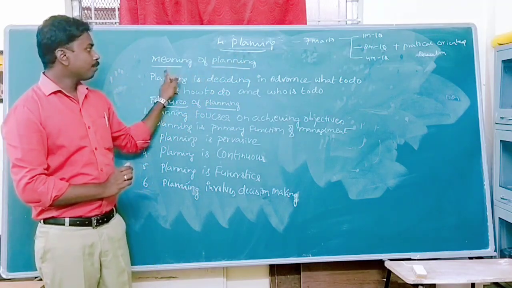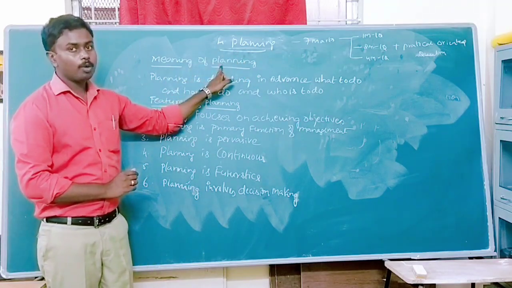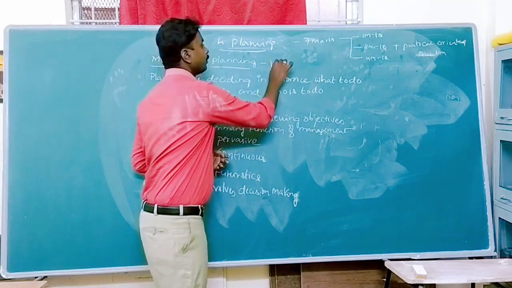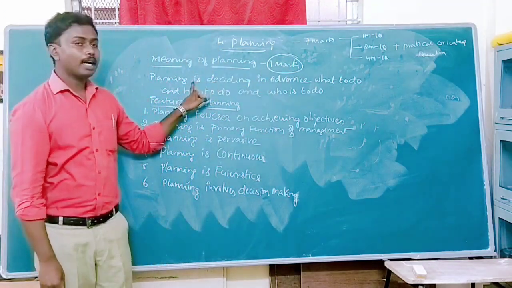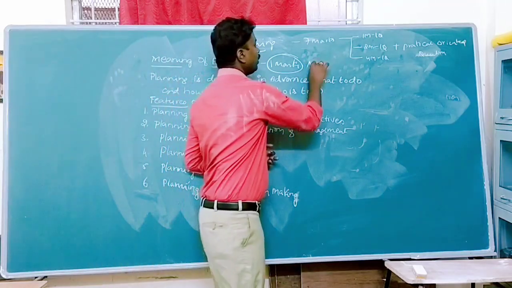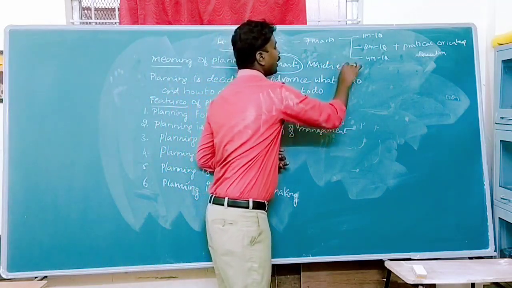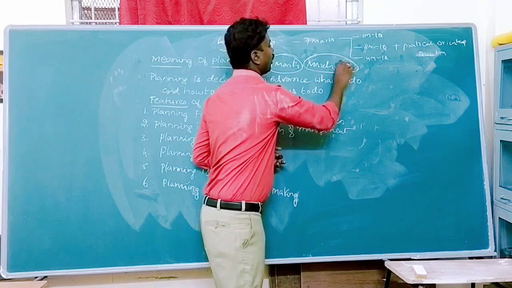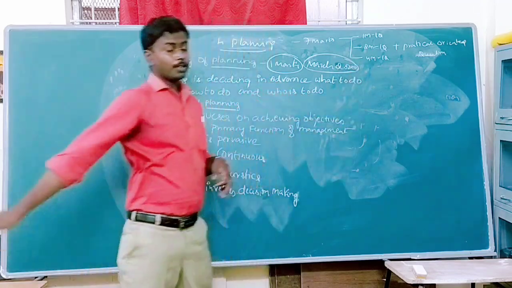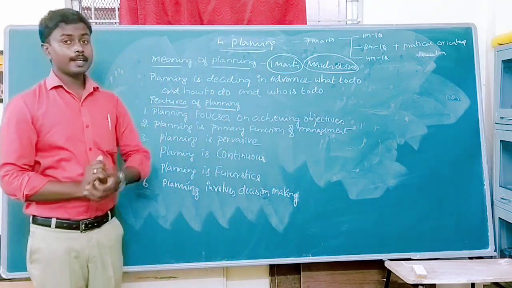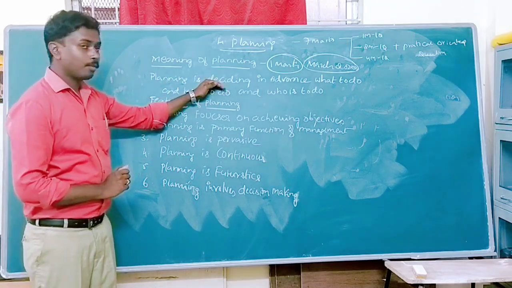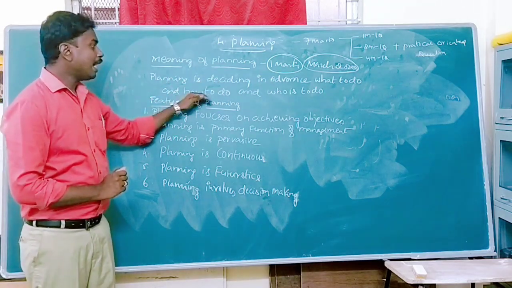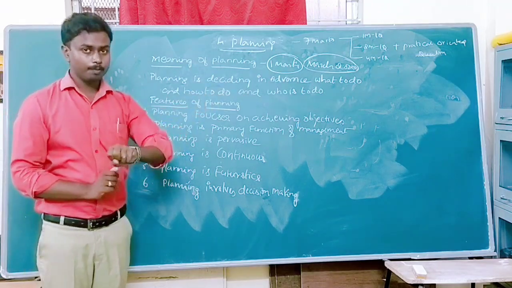Now coming to the meaning of planning. On the meaning of planning, you can expect a 1 mark question in the examination. This question was already asked in March 2020. Let us understand what planning is. Planning is deciding in advance what to do, how to do and who is to do.